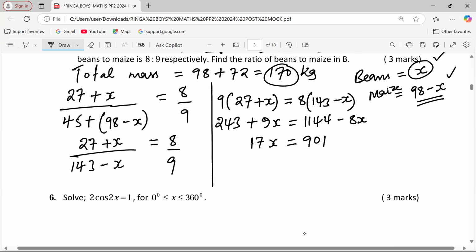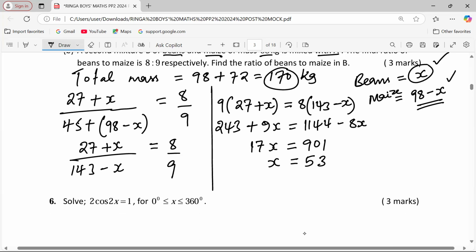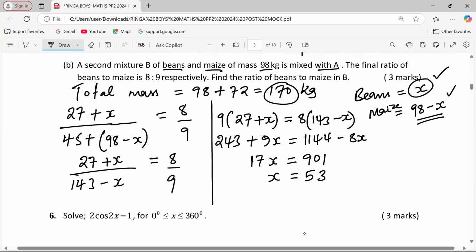Okay. How can we find the value of x? We divide it through by 17. This gives us exactly 53. Therefore, in this new mixture, which is mixture B, beans are 53 kgs. Beans are the x now, which is 53, which means the mass of maize is 98 minus 53, and that is 45.